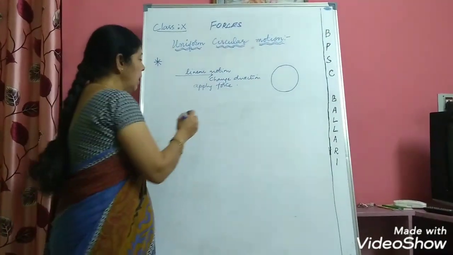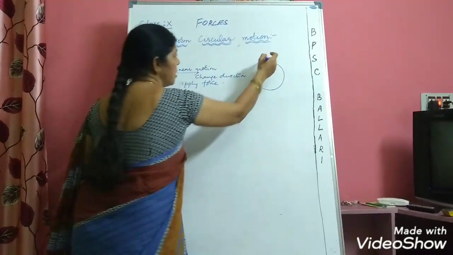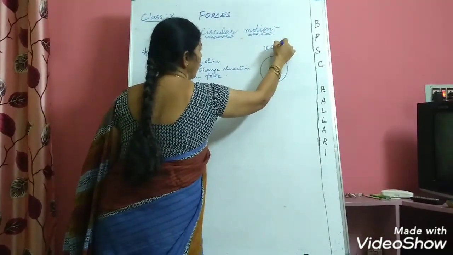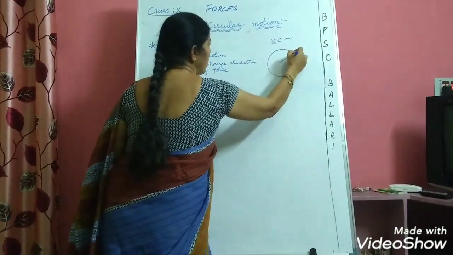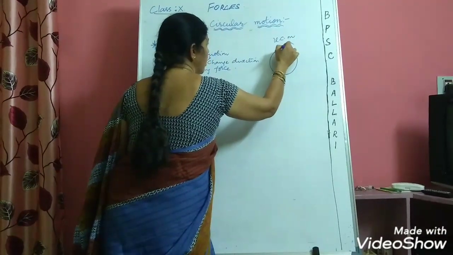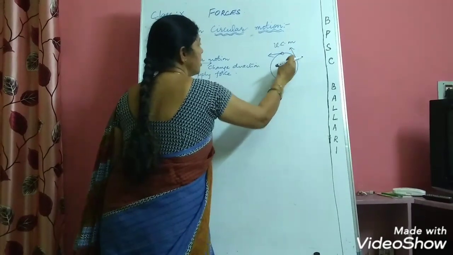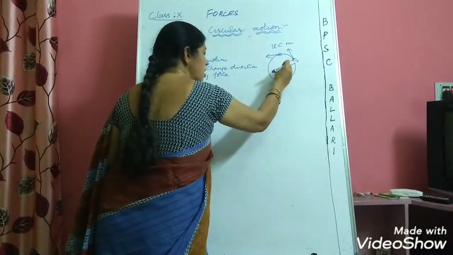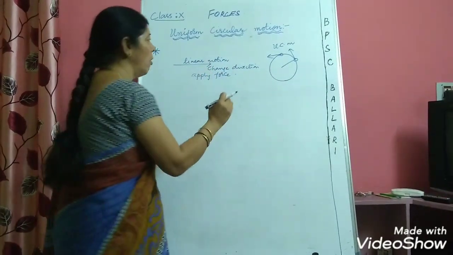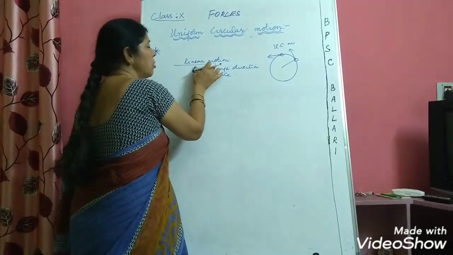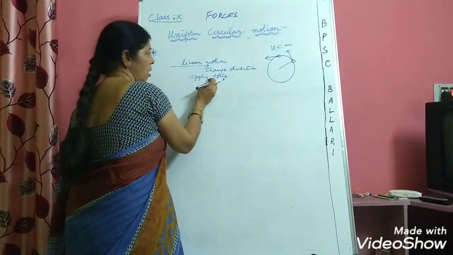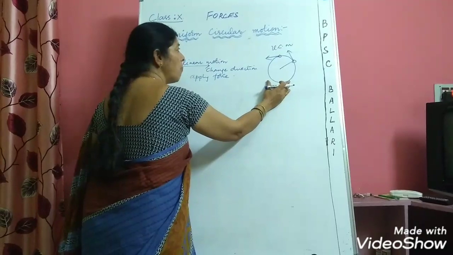So remember that in uniform circular motion, as I told you, there is always change in the direction of the body. Now, to have a continuous change in the direction, a constant force has to be applied on the body. Here, in case of linear motion, if you want to change direction, you are applying force. Here also you have to apply force.